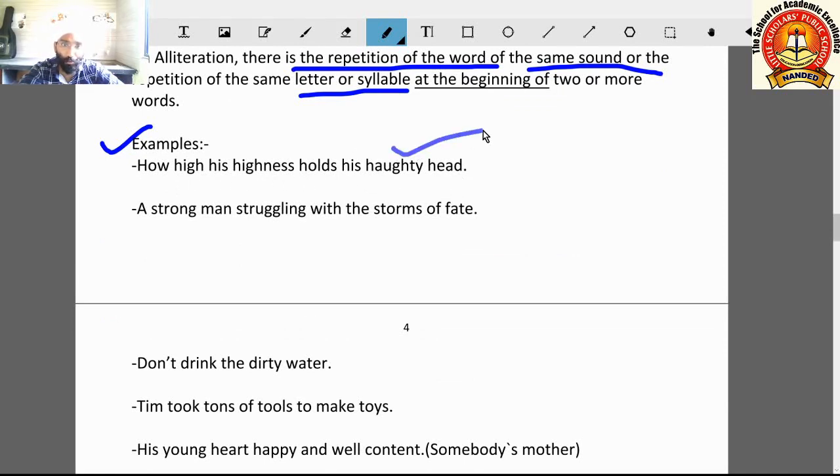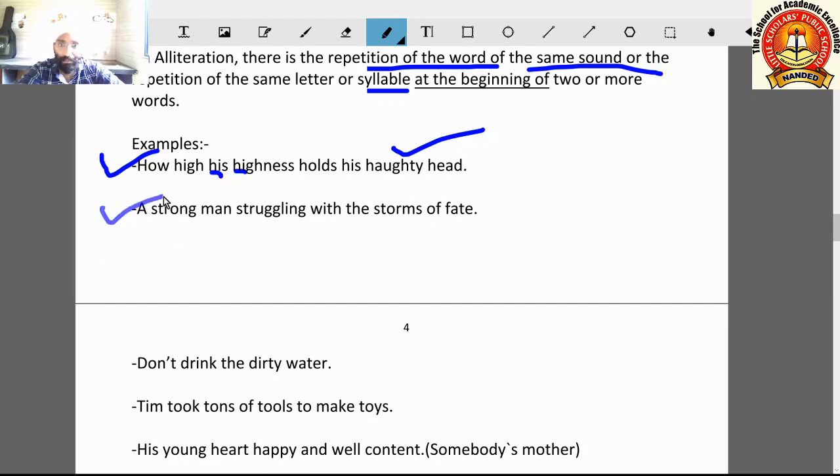Haughty means proud. Here you can see the sound of H repeated. Even if only two sounds are there, it will be considered alliteration, but here more are there.